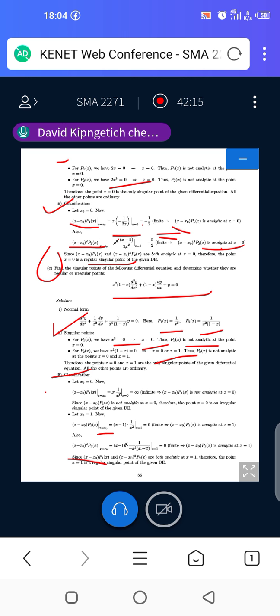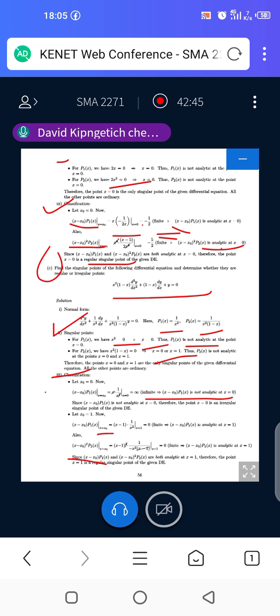So we have x times P1, which is 1 over x squared, so we remain with 1 over x. At x equals 0, we have 1 over 0, and we know that 1 over 0 is infinity, which implies that the function is not analytic. It is not analytic because we are getting 1 over 0.